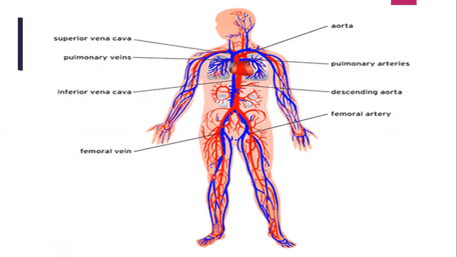Both have different functions. The blue one passes blood from the body to the heart, and the red one carries blood from the heart to the body. Blue from the body to the heart, red from the heart to the body. So the blue one has the blood which is deoxygenated. When I'm saying deoxygenated, it means that it does not have oxygen. The red one, the arteries, have oxygenated blood, which means they have oxygen.